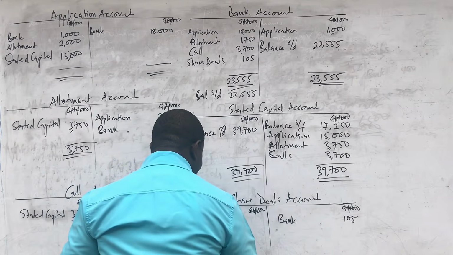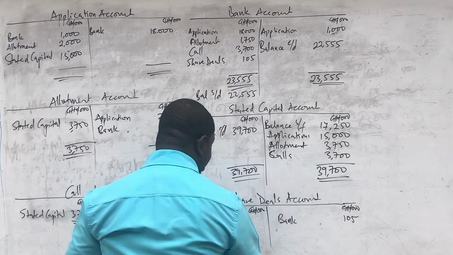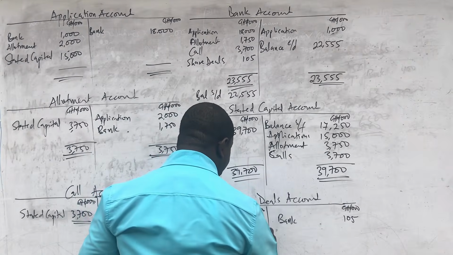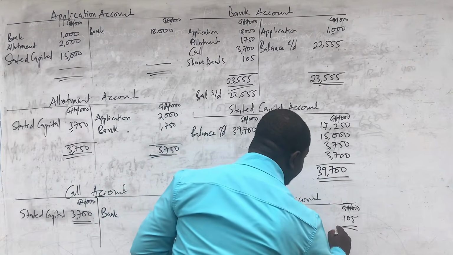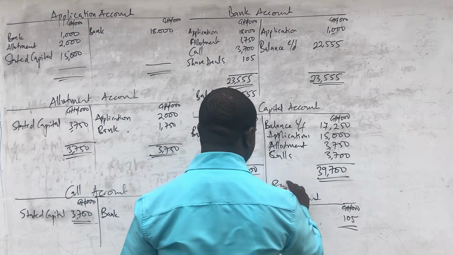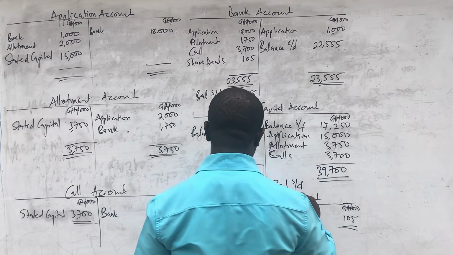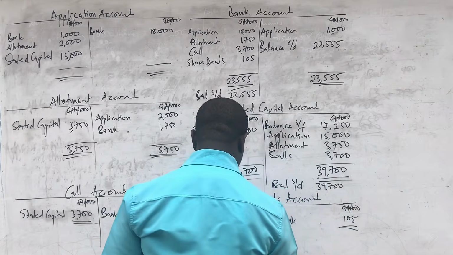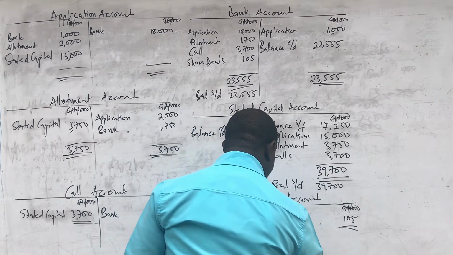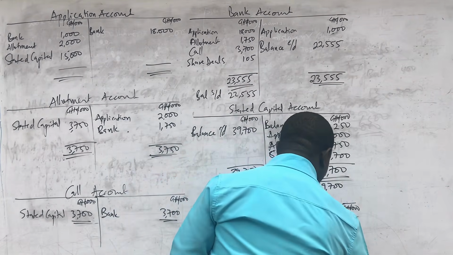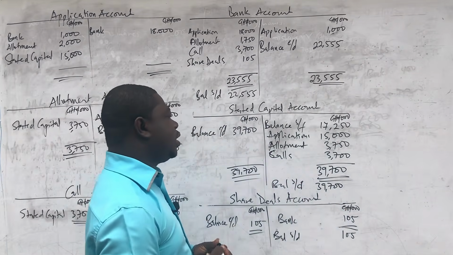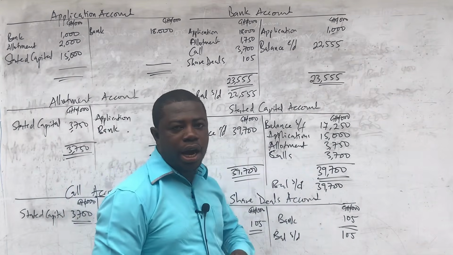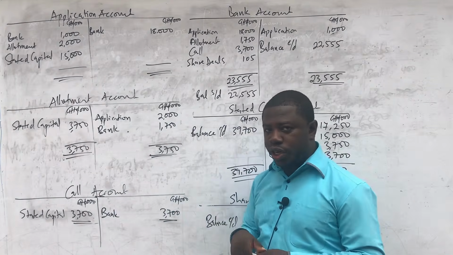And then we do the same balancing for the share deals account, which is going to be 105,000. So the balance brought down for the stated capital is 39,700, and the balance brought down for share deals is 105. So this is it. Now we are going to prepare our statement of financial position extract.